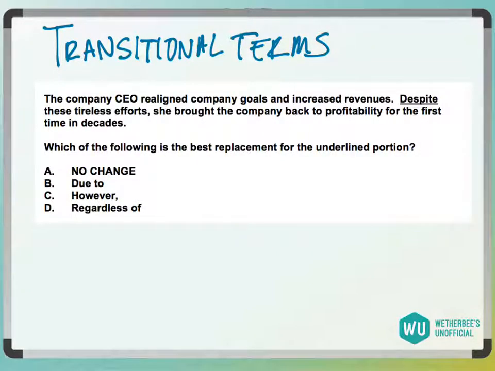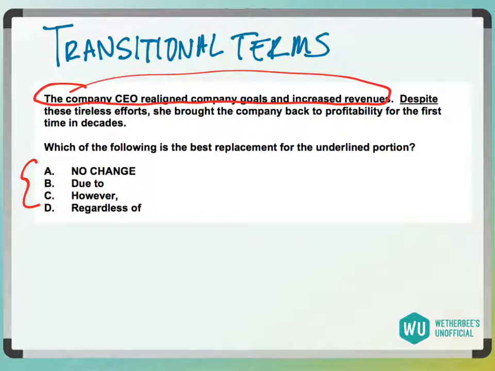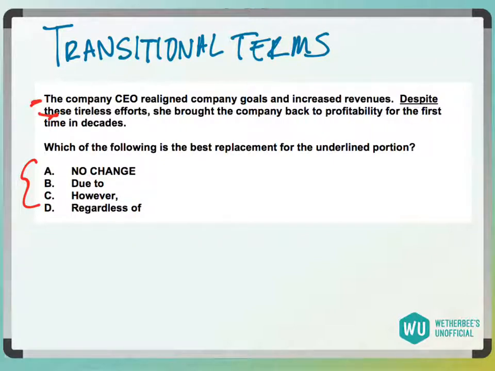Okay, so transitional terms are very common on standardized tests. When you see these as answer choices, you have to make sure you read the sentence before and then the sentence after. Unless we know the context of the sentence before and the sentence that this word is in, we don't know what word we need. So these look like they're going to be grammar questions, but they're really not.